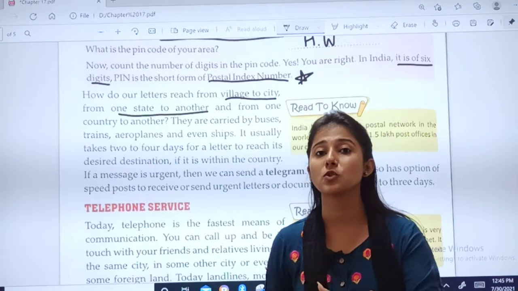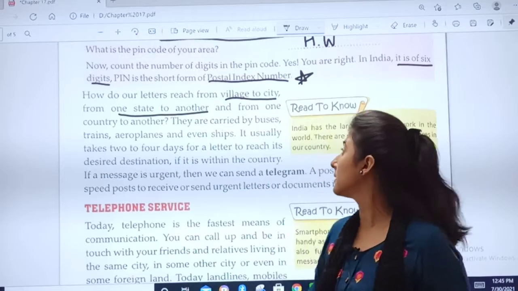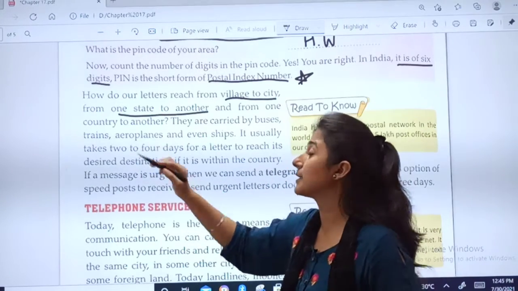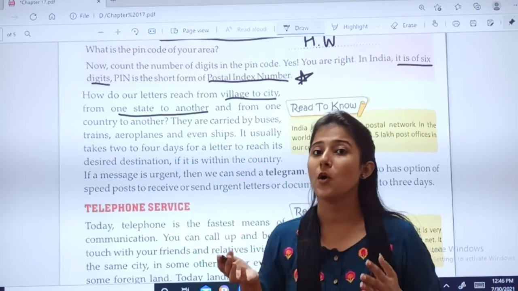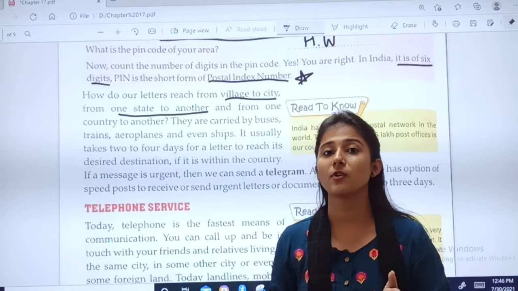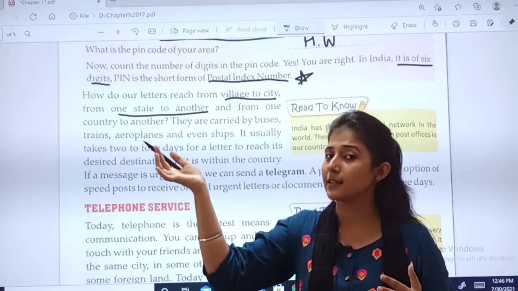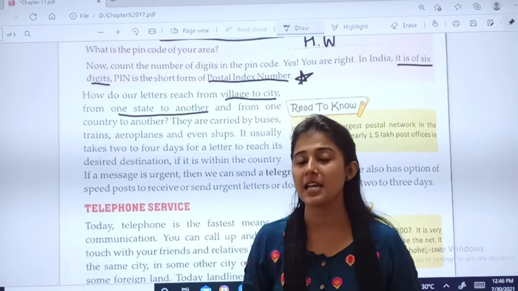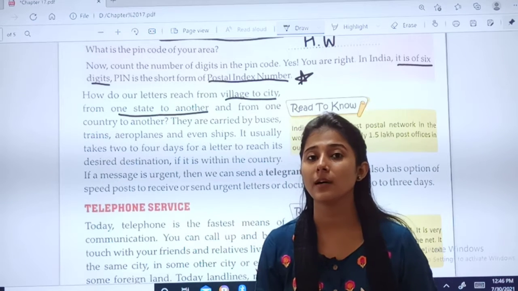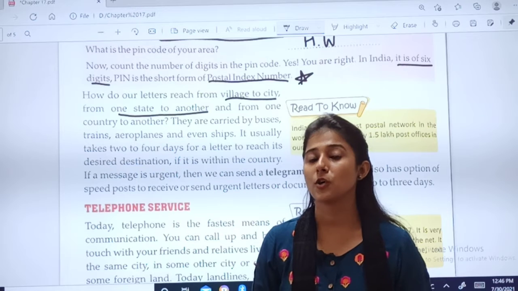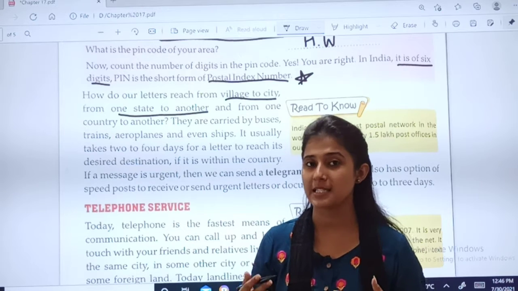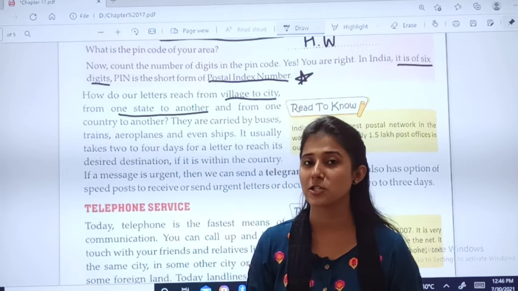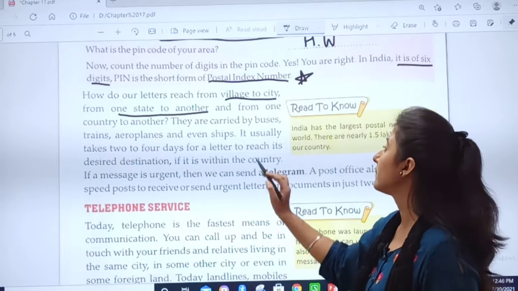How the letters used to reach from one state to another and from one country to another. Also, letters can be reached from one country to another country. Like children, we live in India, right? So if we want to deliver to another country, we must know the process of how we can send our message to communicate, right?